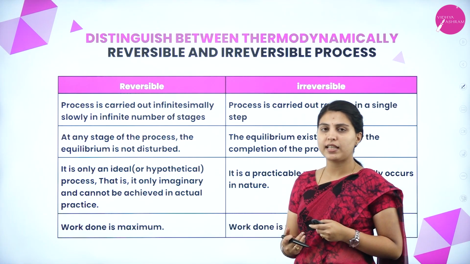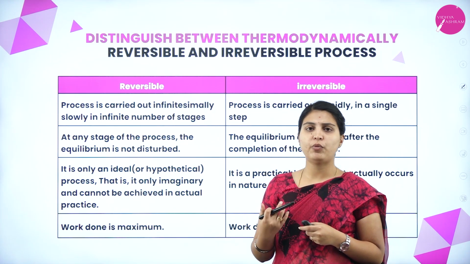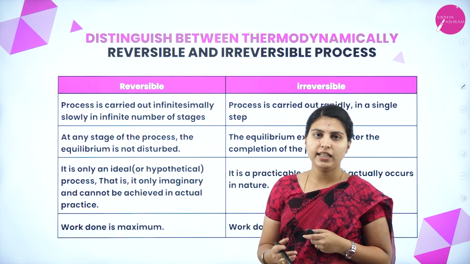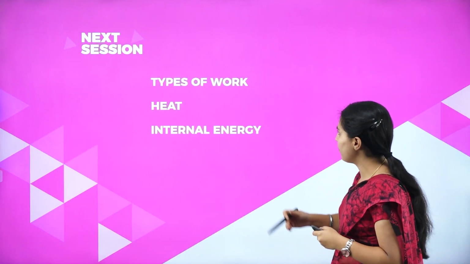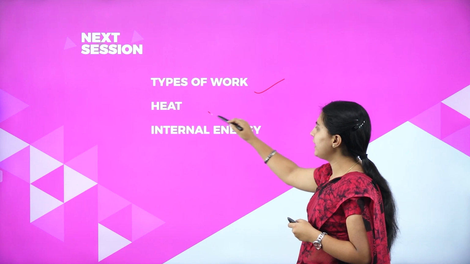Still we have to discuss entropy, enthalpy, work done and internal energy in thermodynamics. So in the next class, we will see types of work, heat and internal energy. I hope you have understood the thermodynamical variables, functions and processes we have discussed today.